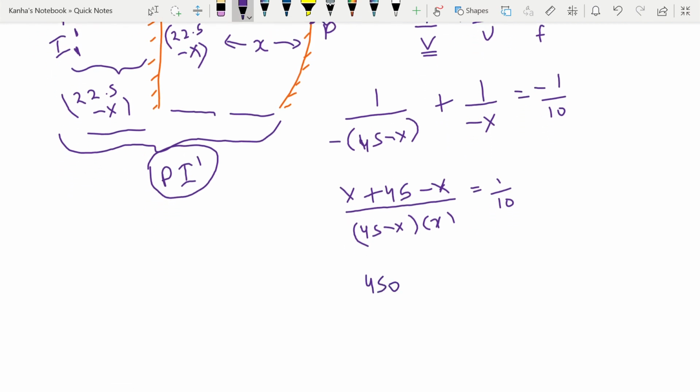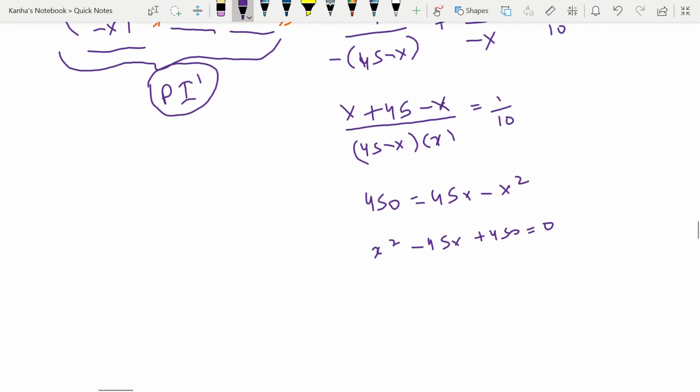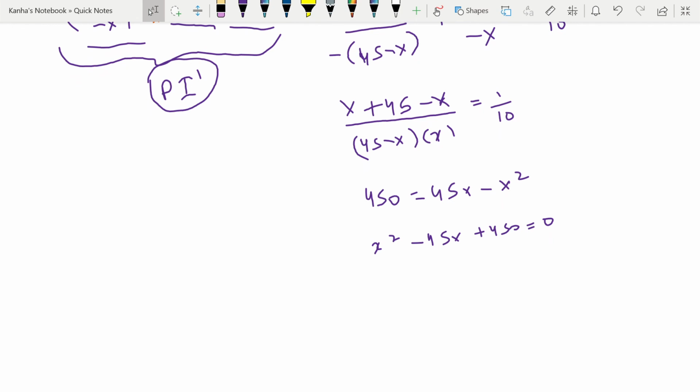Which is nothing but 450 is equal to 45x minus x square, or I can write that x square minus 45x plus 450 is equal to 0. If I factorize this, I can easily write that this becomes x minus 15 into x minus 30 is equal to 0.